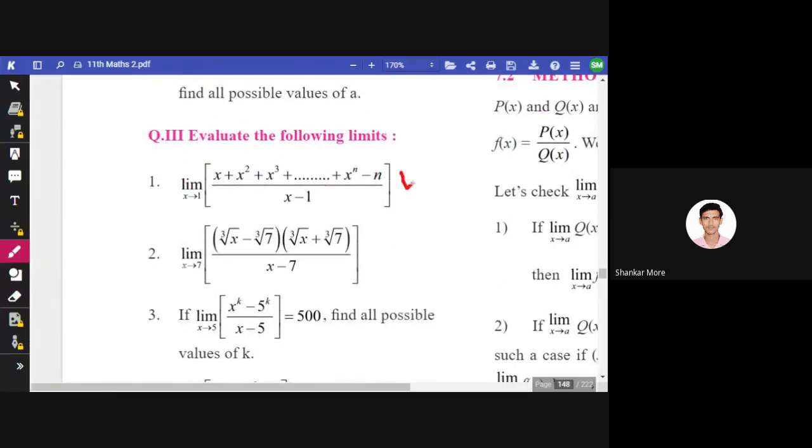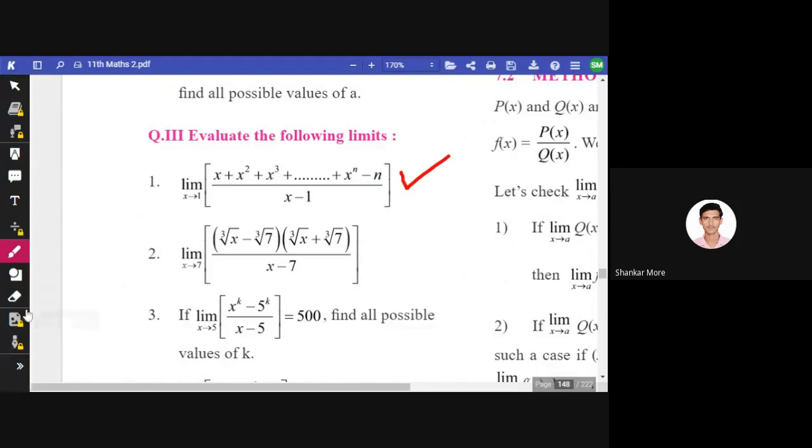Now let's discuss this example. X tends to 1, and the given expression is like this, and the denominator is x minus 1. If we put the value x equals 1, the denominator here will be 0, which is not acceptable. We don't need the denominator to be 0, so we have to make some changes to the example. What changes can be done, we'll see.